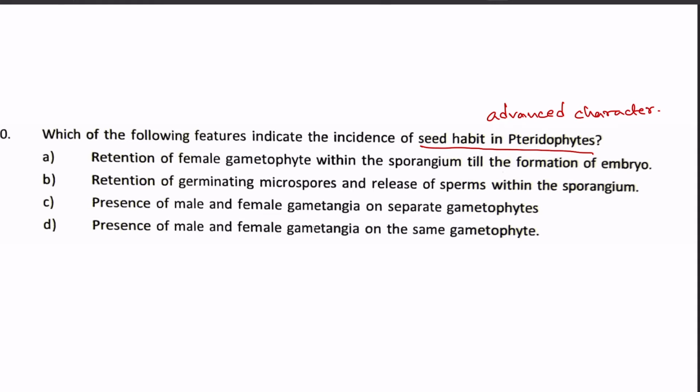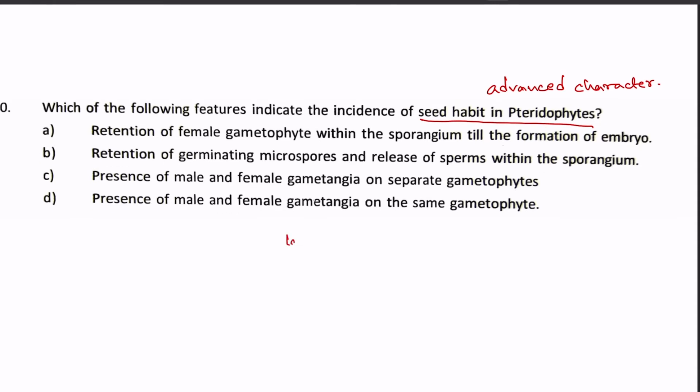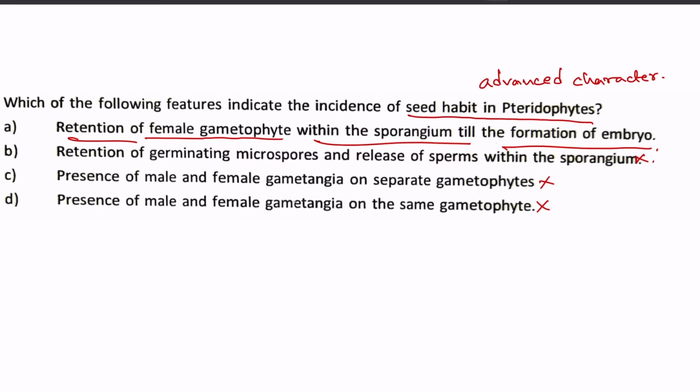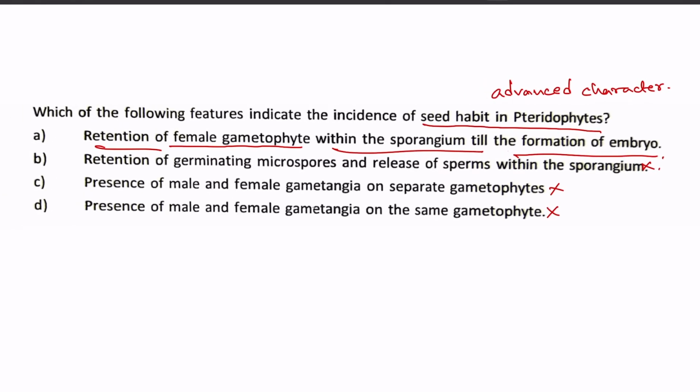Next is presence of male and female gametangia on the same gametophyte. Again, the location of the gametangia is not an important factor. And number B, retention of germinating microspores within the sporangium, is not found in advanced species, so that is not the advanced character either. We are focusing on the advanced character, that the female gametophyte is retained within the sporangium till the formation of the embryo, and the microspores, the male gametes, travel and come towards the female gametophyte. So our answer will be option number A.